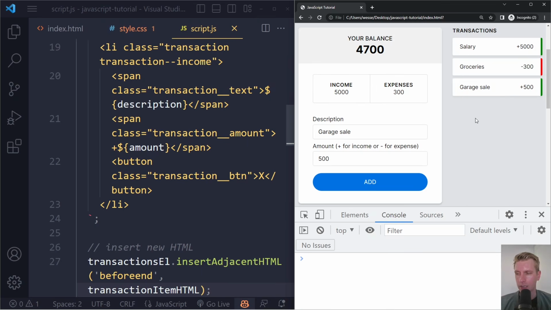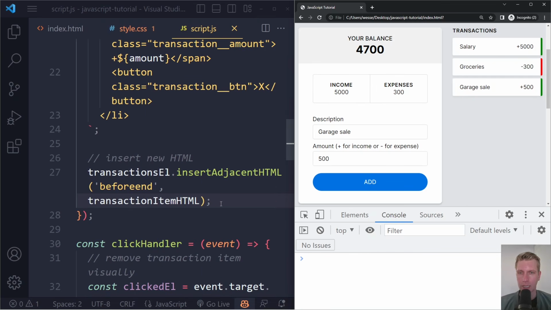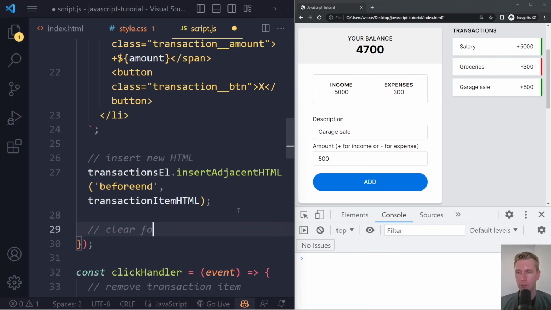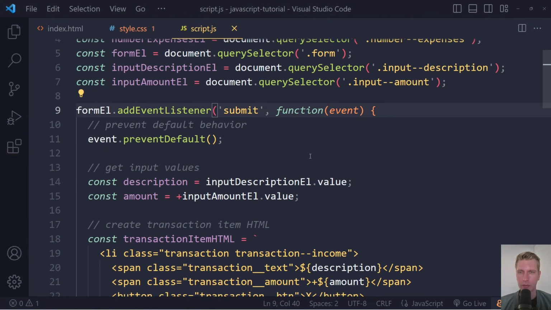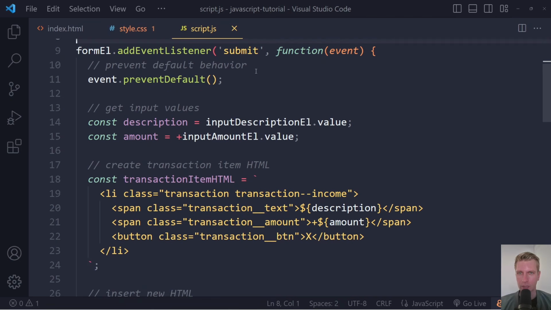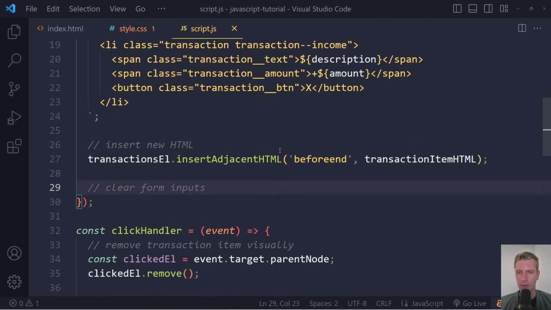Now it would be nice after submitting this form that these inputs also get cleared, because maybe I have other transactions. So I want to immediately go to the next one basically, but this is now still here. Now maybe the next step is clear form inputs, right? And all of this code is running every time you submit a form, right? So after this event has occurred, all of this code, this function, is run, right? With all the statements in here, right?